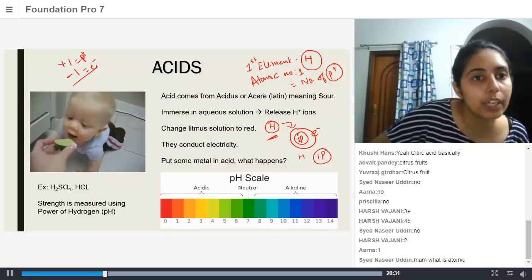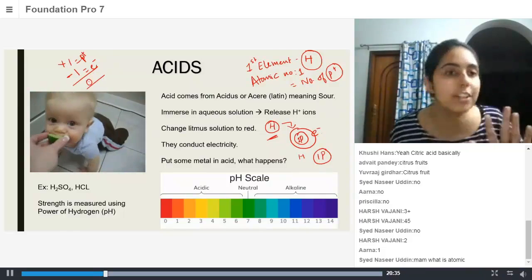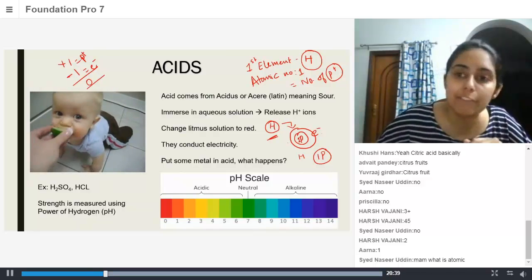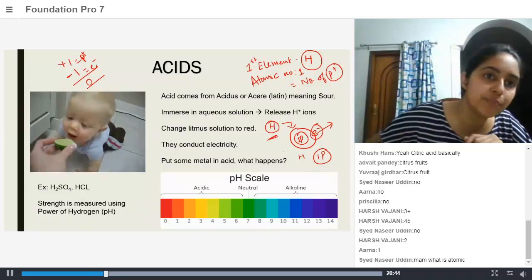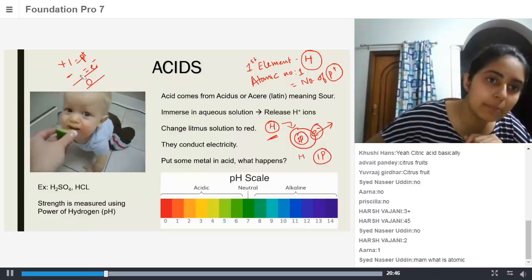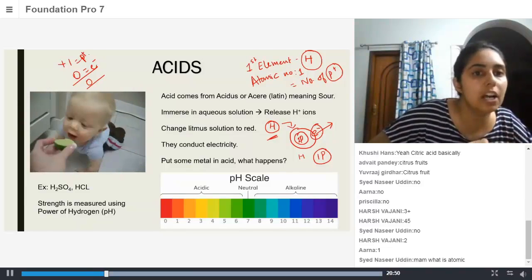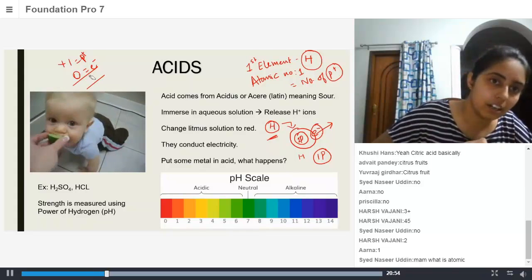When you add these together, it gives you 0. So there is no charge on the hydrogen atom when it has one electron and one proton. Now if I take away this one electron, I will only have one proton, so the electron contribution becomes 0, and I will have a charge of +1.